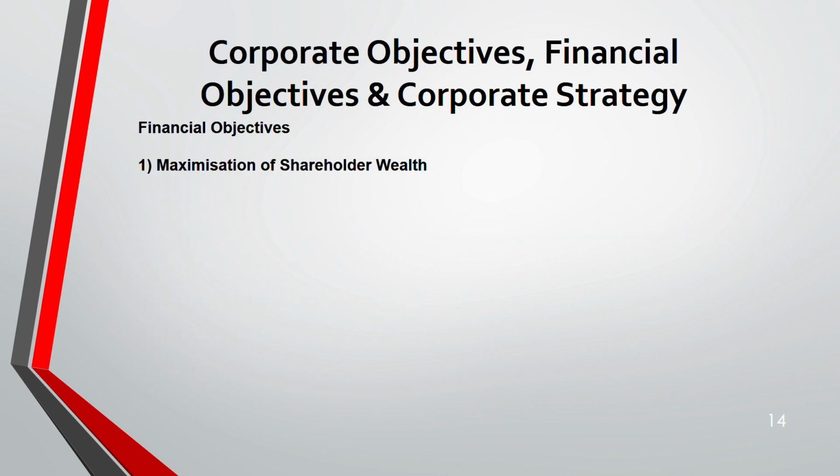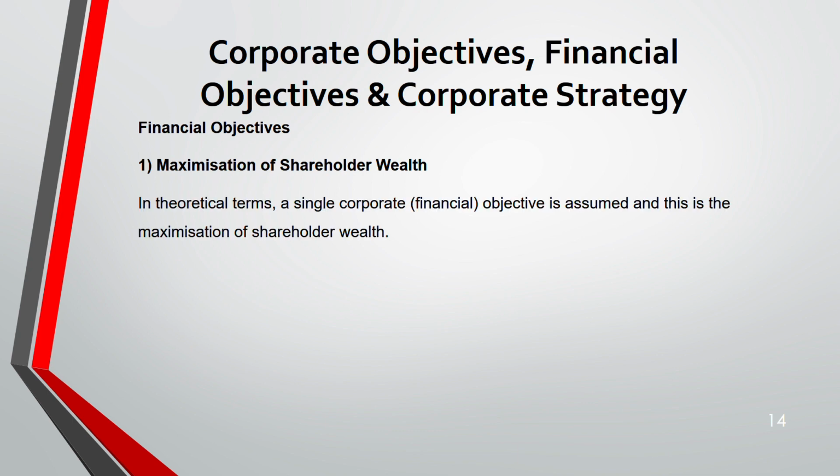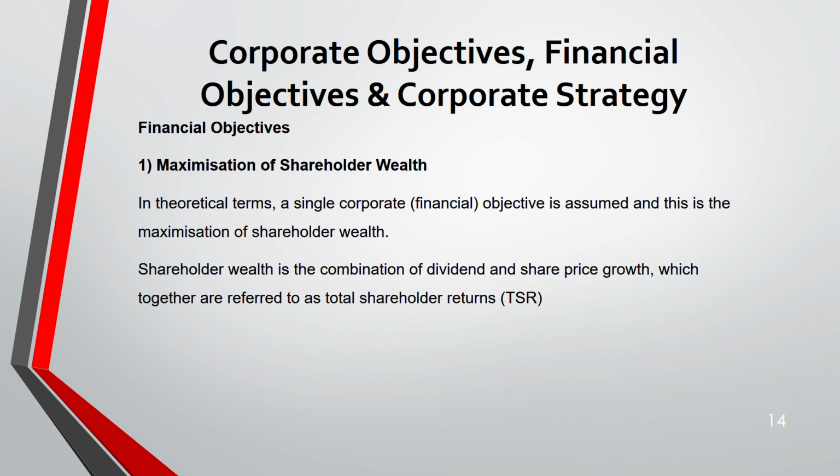We'll see how. The first one is the single corporate financial objective. How can you measure this? Shareholders wealth is measured by a combination of two things. One is dividend, one is share price growth. When you add them together, it is known as total shareholder return. You have to remember all those things, by the way.